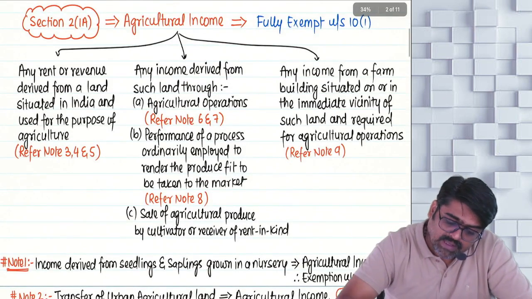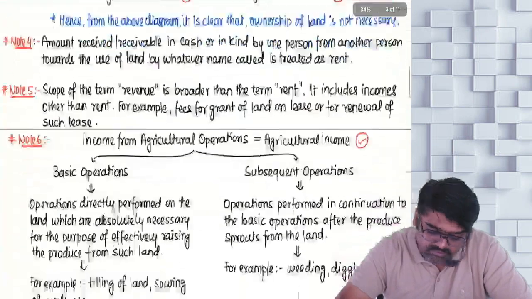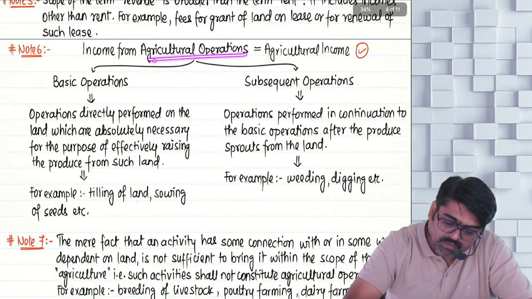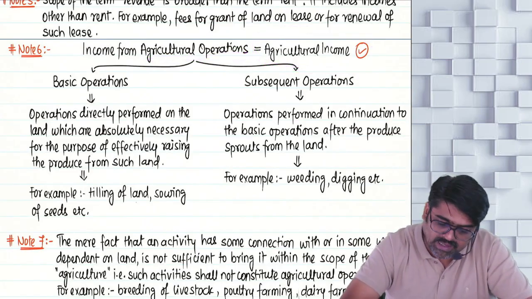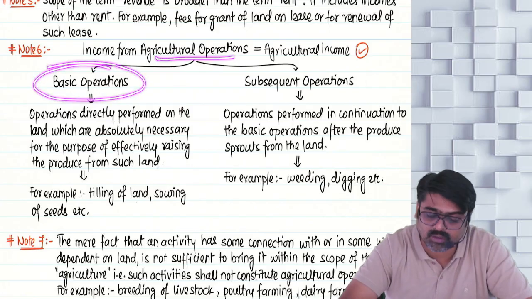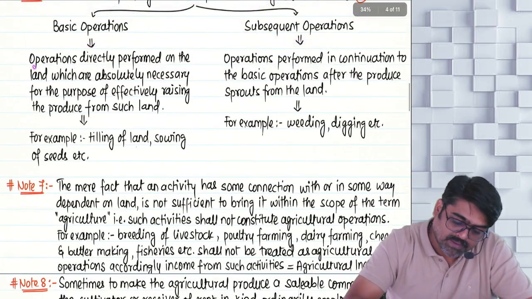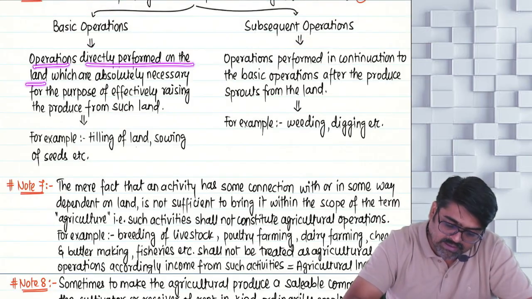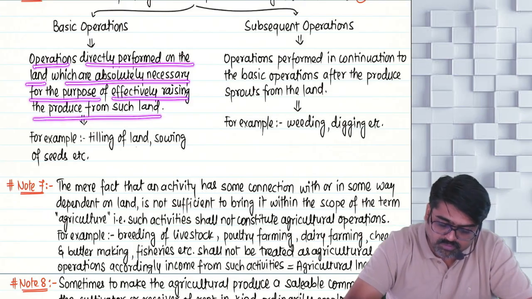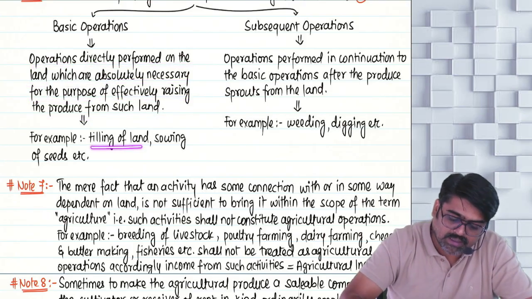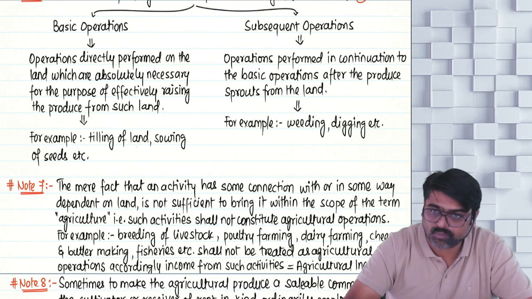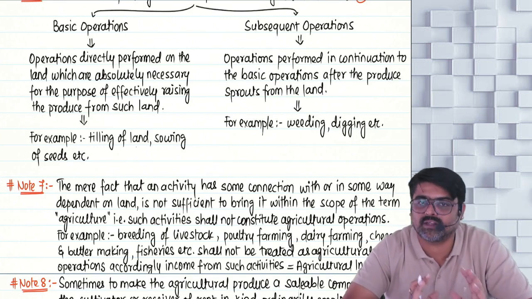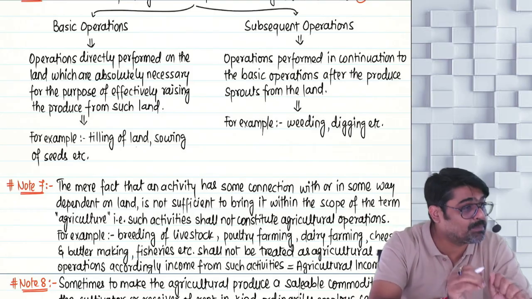So what are the agricultural operations? Note 6 and 7. Income from agricultural operations is your agricultural income, fully exempt. So what are agricultural operations? Two types of operations, basic operations and subsequent operations. Basic operations are operations directly performed on the land which are absolutely necessary for the purpose of effectively raising the produce from such land. For example, tilling of the land, sowing of the seeds, irrigation, putting the fertilizers, etc. All these activities are directly performed on the land and are absolutely necessary.